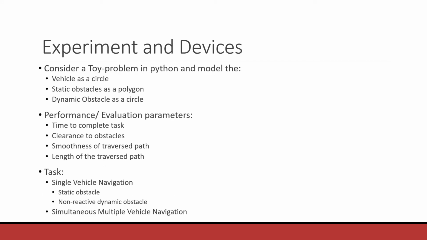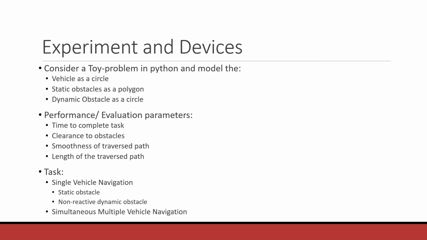To carry out the experiment for this project, we considered a map having polygonal obstacles. The implementation of this toy problem is done using Python. Here, to simplify the computations for the configuration space, the autonomous vehicles are assumed to be a circle of certain radii. However, the vehicle will still follow the kinematic bicycle constraint. All the polygonal static obstacles are approximated using Lame's curve in the configuration space. The dynamic obstacles are assumed to be circular in the configuration space.